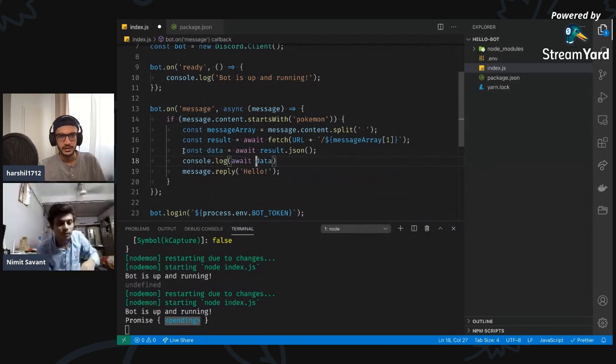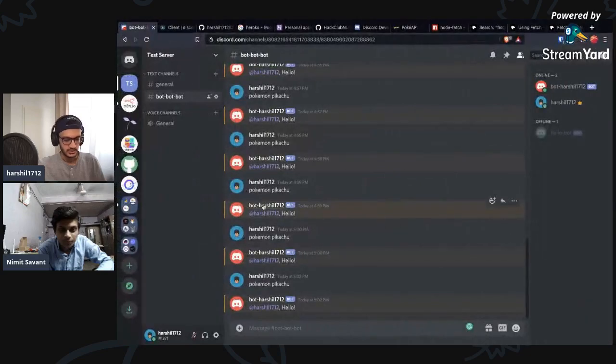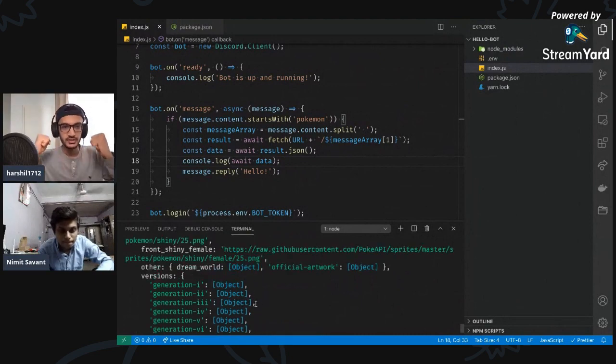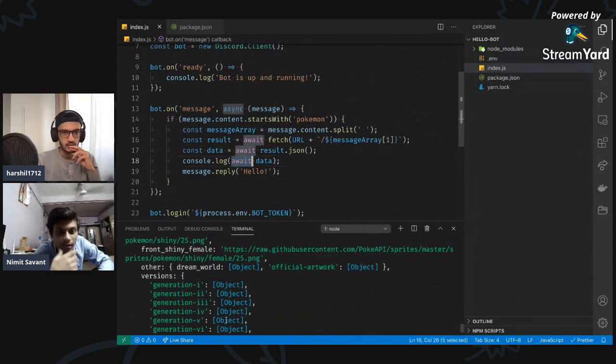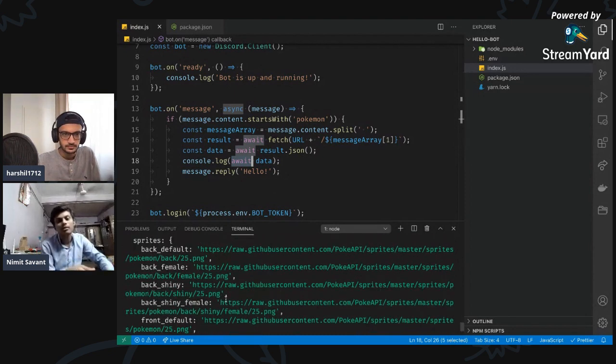So await data, maybe. Let's see. All right, let's try this. Amazing. Yes, we got it working. We got something. So now we can directly reference it.